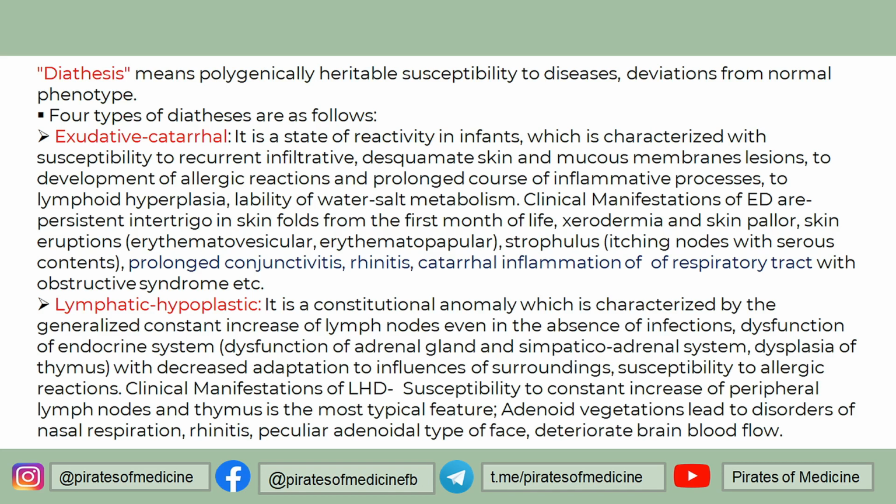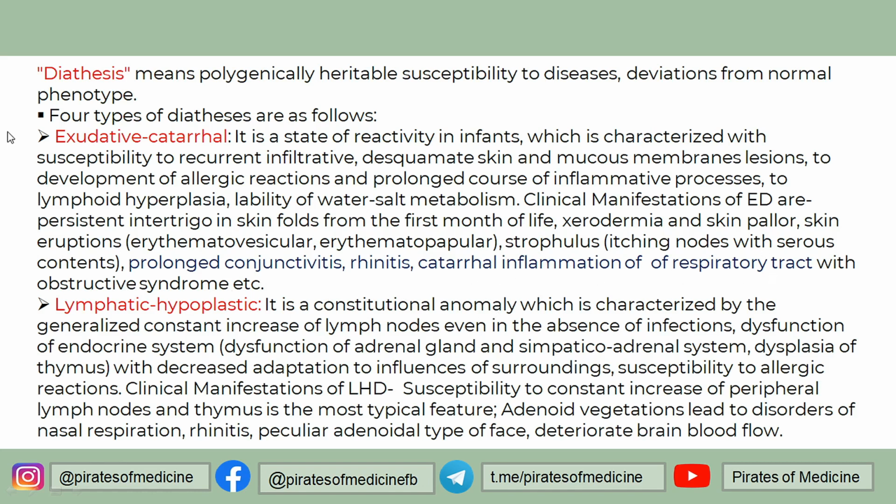First of all, we have exudative or catarrhal diathesis. In this type of diathesis, most importantly, it is characterized by susceptibility to recurrent infiltrative desquamated skin and mucous membrane lesion. So basically, what will this lead to? This will lead to prolonged conjunctivitis, rhinitis, catarrhal inflammation of respiratory tract.